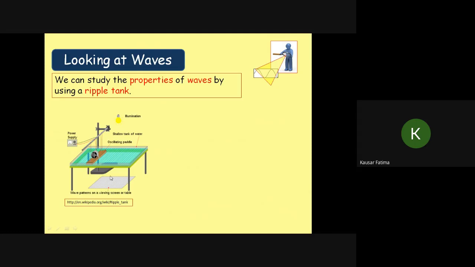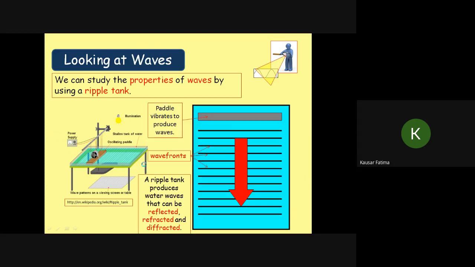So we will see alternate dark and bright lines when we dip this rod, which will produce plane waves. Okay, the parallel ones here.